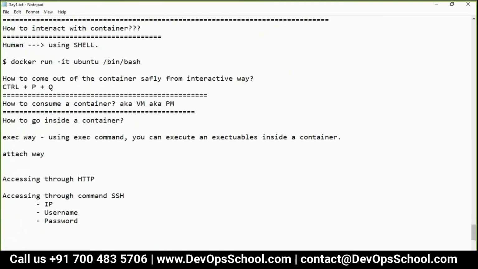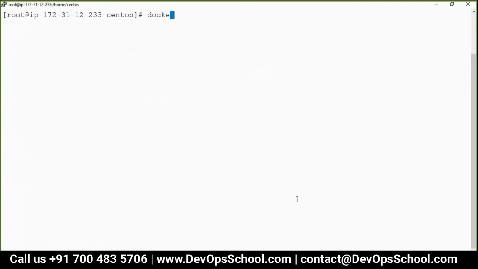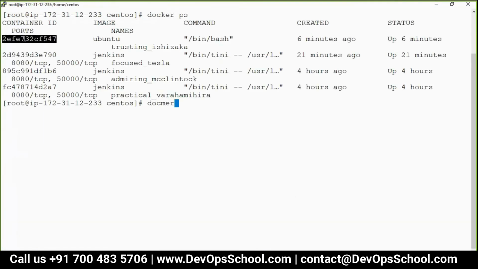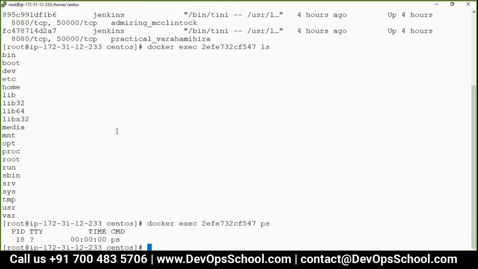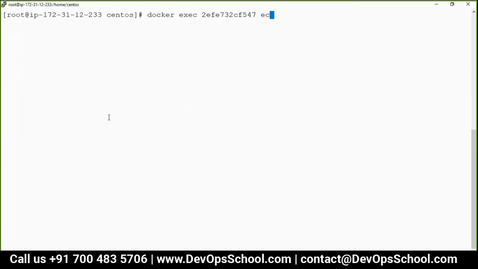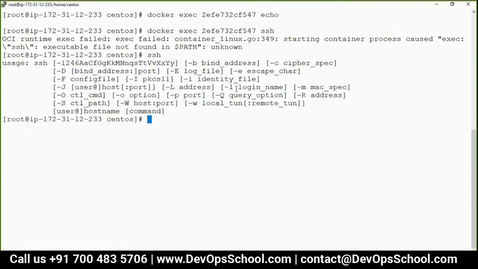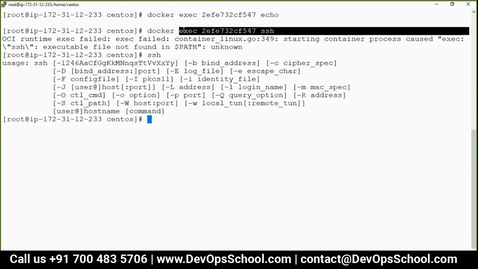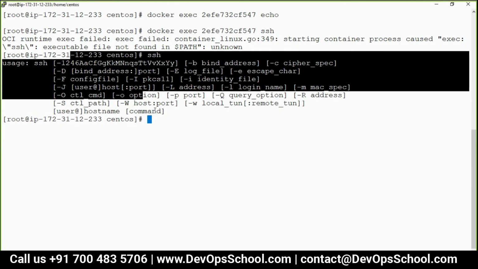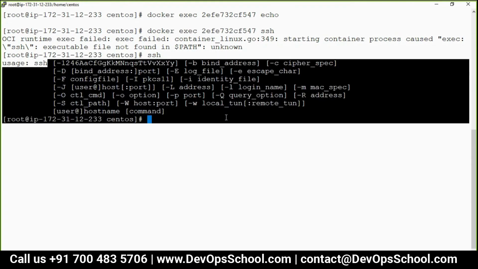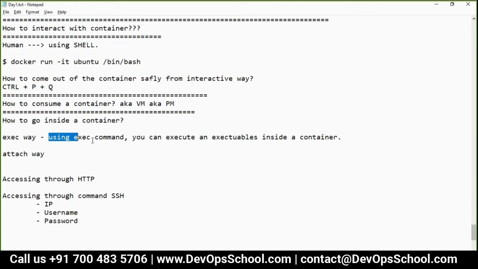Is the statement correct? Let me show you the demo again with a different perspective. Now we have one container, this container. docker exec, this container. What do you want to exec? ls. ps. What exactly you want to exec? You decide. Whatever executable. That means that executable should be there inside the container. Let's say you run some command which is not there, for example SSH. It's not there inside the container, but in my host machine, the VM, I have it. So did you understand what the exec command can do?